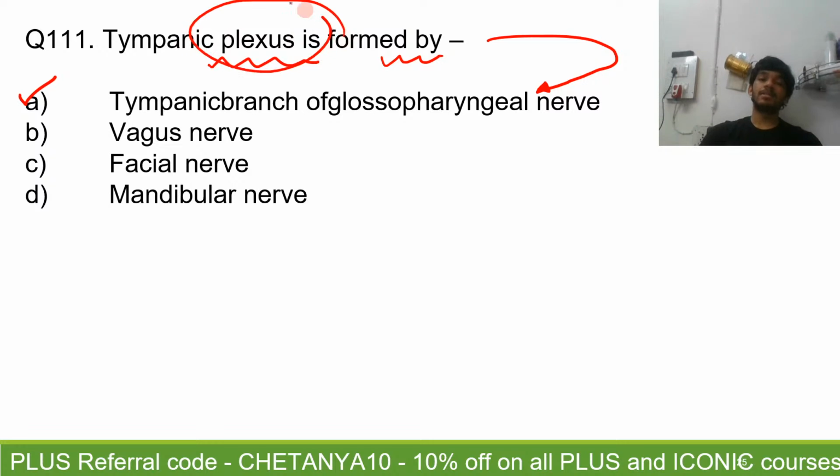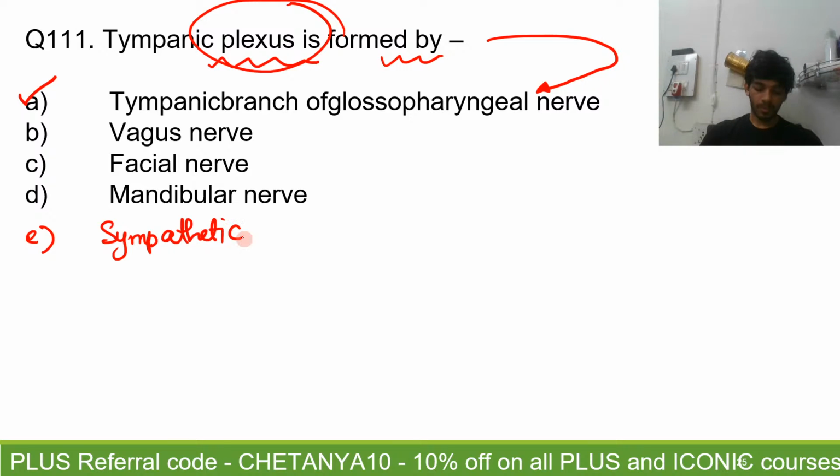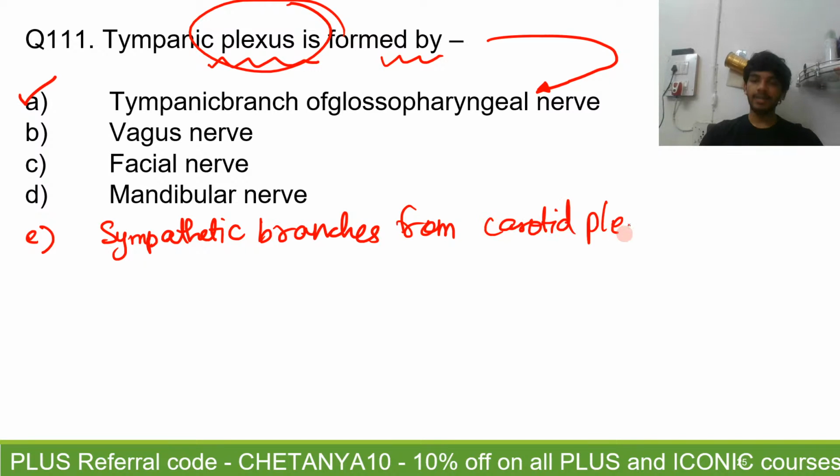Now the tympanic plexus is formed by the tympanic branch of the glossopharyngeal nerve, and there should have been another option here, that is the sympathetic branches from the carotid plexus. So these are the two things that will form it. You were right, the only answer from the options here was A, and the other option should have been the sympathetic branches from the carotid plexus. But since this is not there, A will be the only answer.